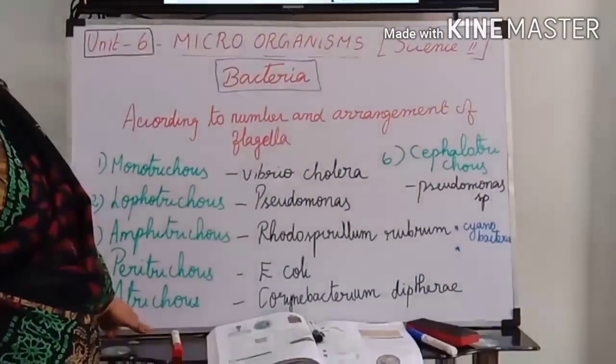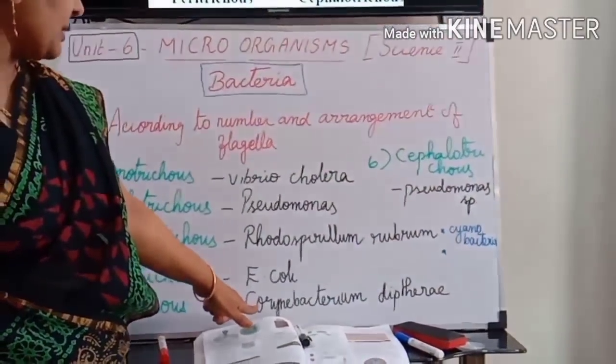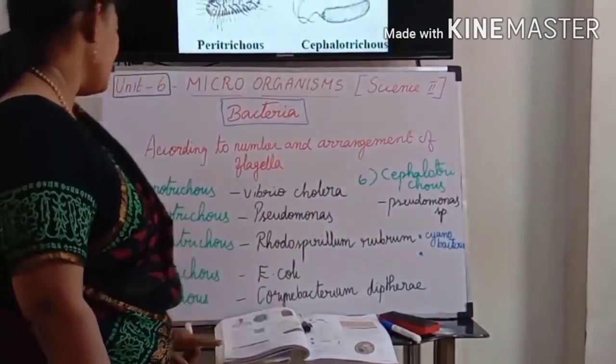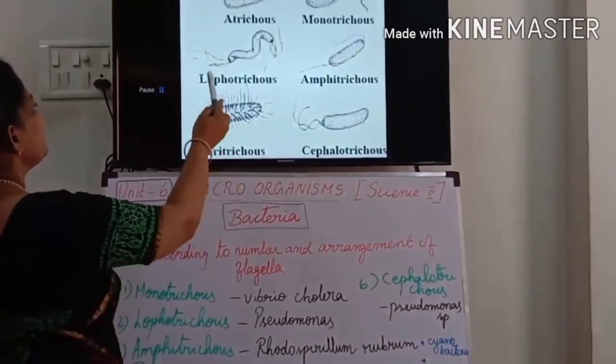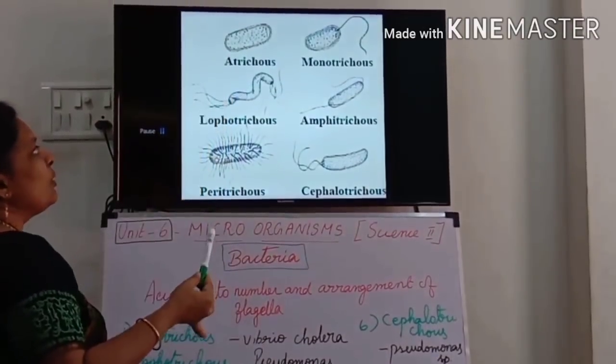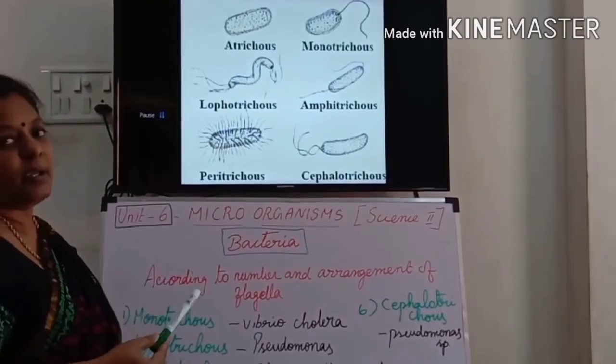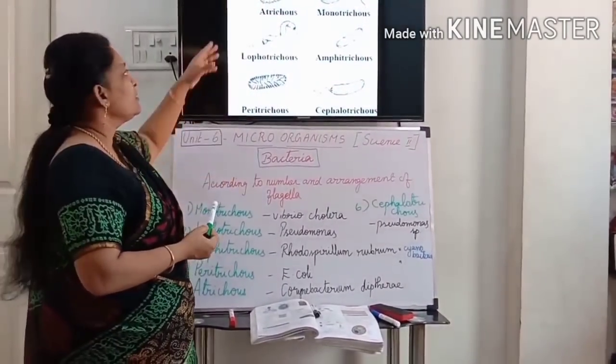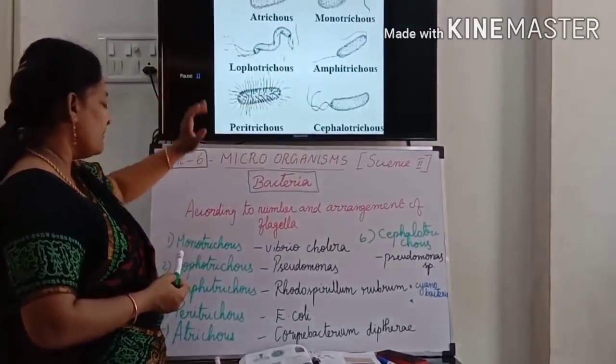Then the fifth one is Atrichous. The best example is Corynebacterium diphtheriae. Okay, Atrichous. See here, there is no flagellum. A means nothing, no. It is not there. That is the meaning. So atrichous means there is no flagellum.